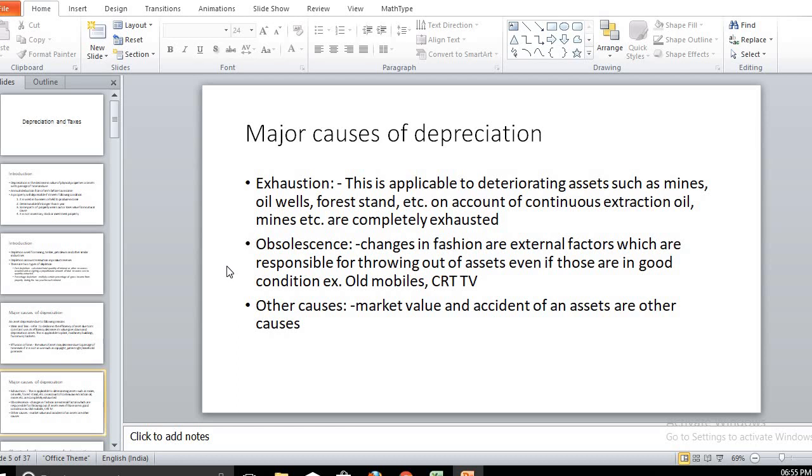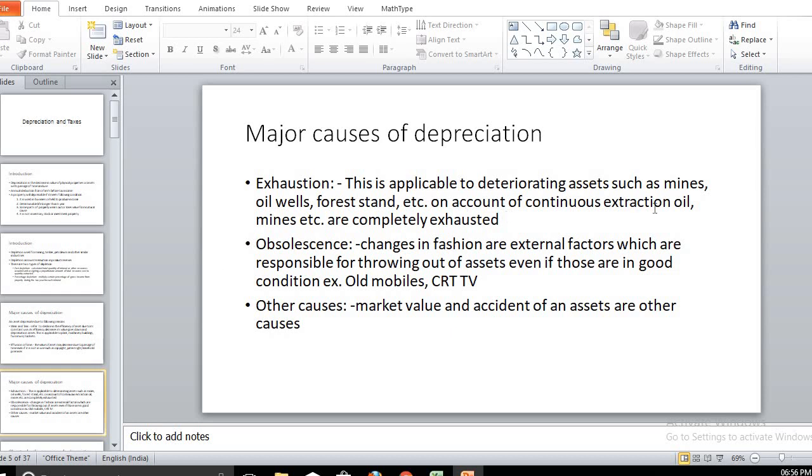This depreciation allows that particular businessman or owner's capital value to remain intact as it is, as he invested some time before. So this is nothing but depreciation or depletion.